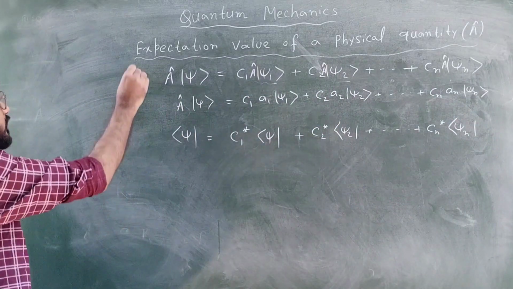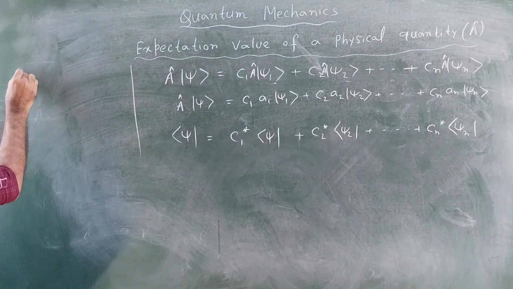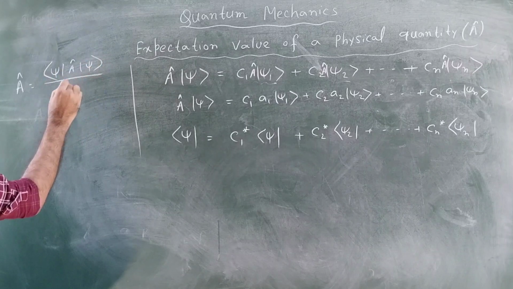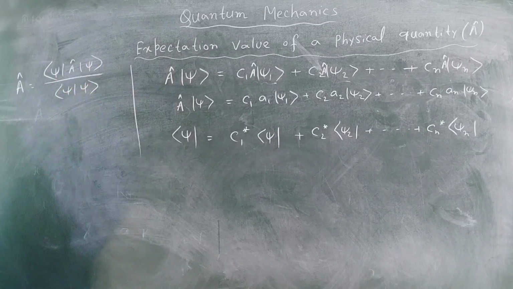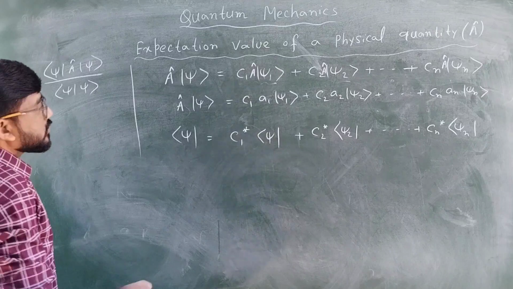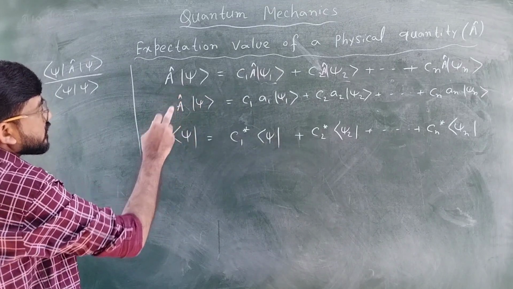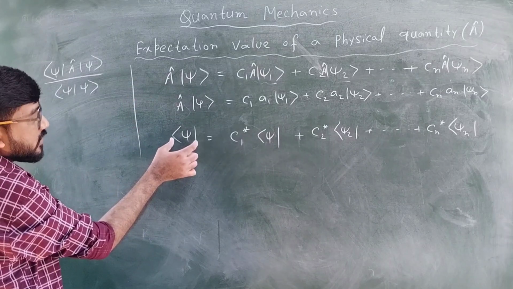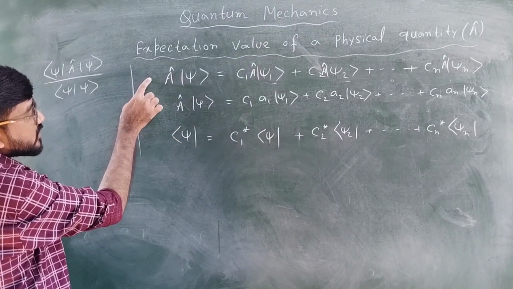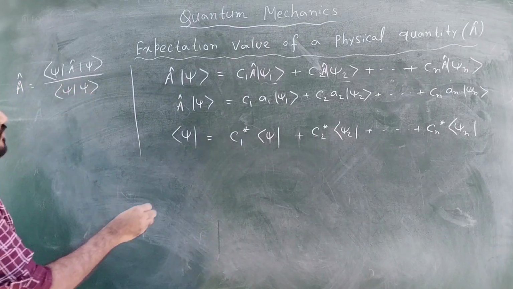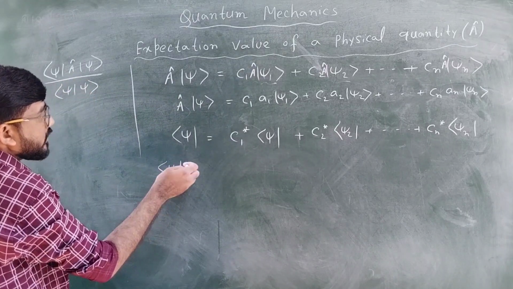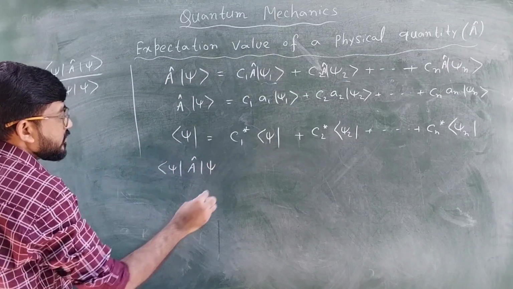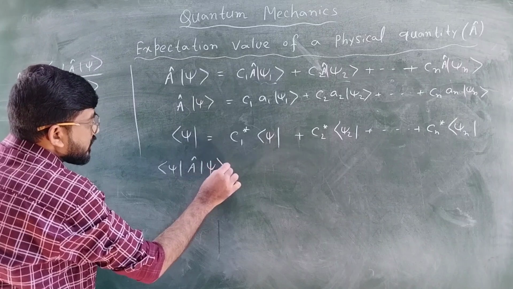Now what was the definition of the expectation value? I am writing here, psi a cap psi upon psi with psi. So this was our expectation value. Now how can we find this? You have to just multiply this and this. You can also think that if we write the big psi here, it will be psi a psi. It is as if we write this psi bra first, then a cap psi.